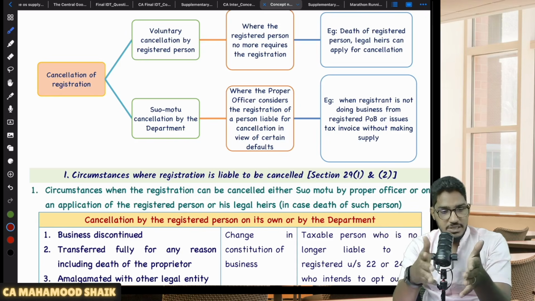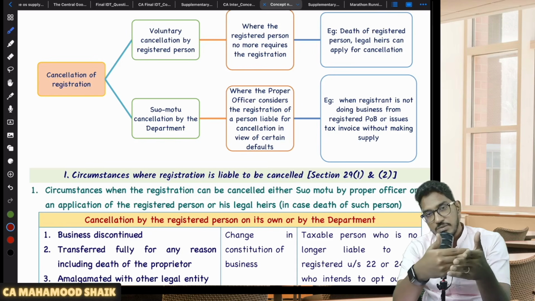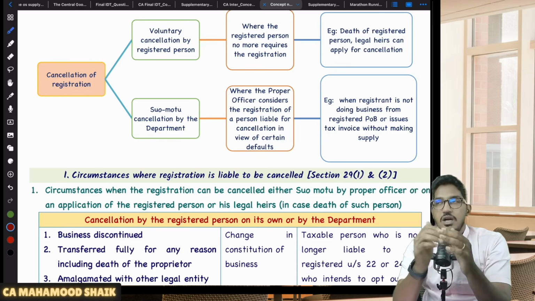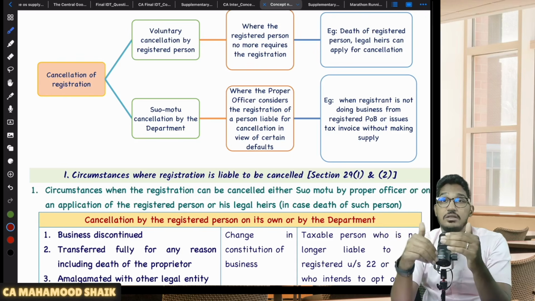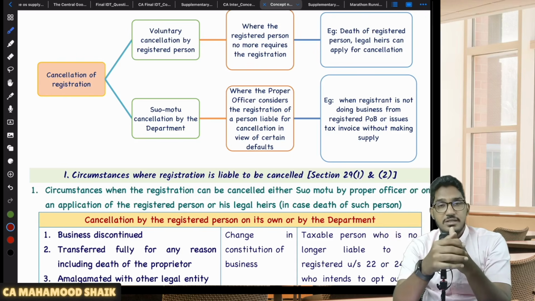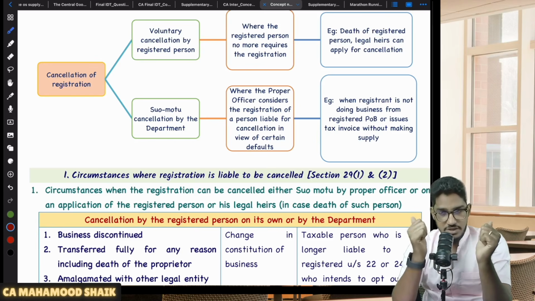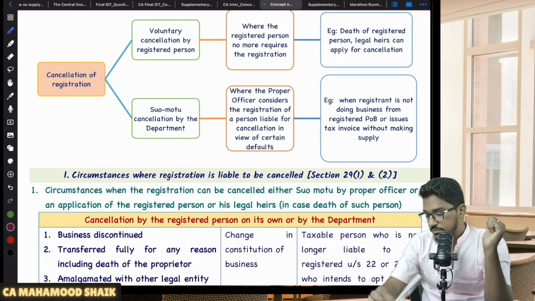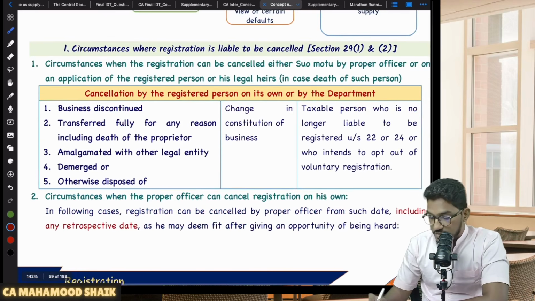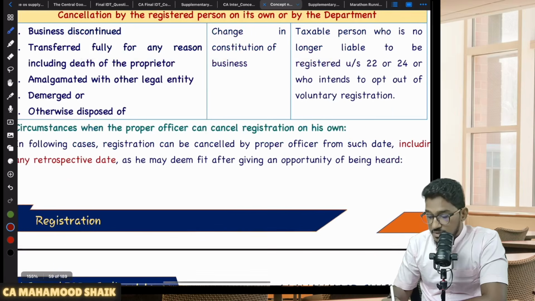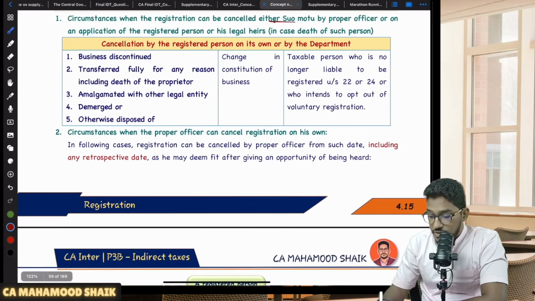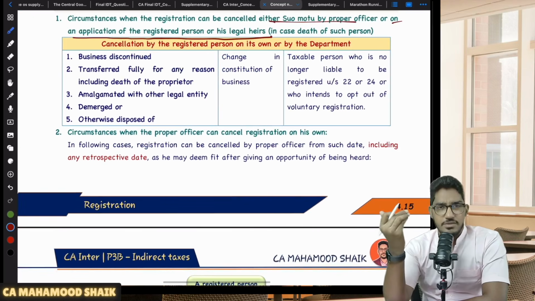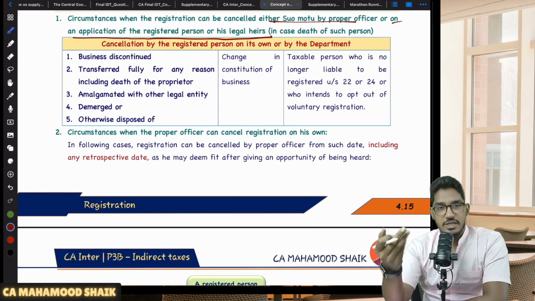So let us see the first circumstances. What are the circumstances where the registered person himself can make an application for cancellation? And what are the circumstances where the proper officer on suo motu basis can proceed ahead to cancel your registration? Let us see those circumstances first. So first I will talk about the circumstances where the registration can be cancelled either suo motu by the proper officer or on an application made by the registered person or legal heirs. In case of death of a person, their legal heirs can make an application for cancellation. These are genuine reasons where either you yourself or PO can cancel the registration.